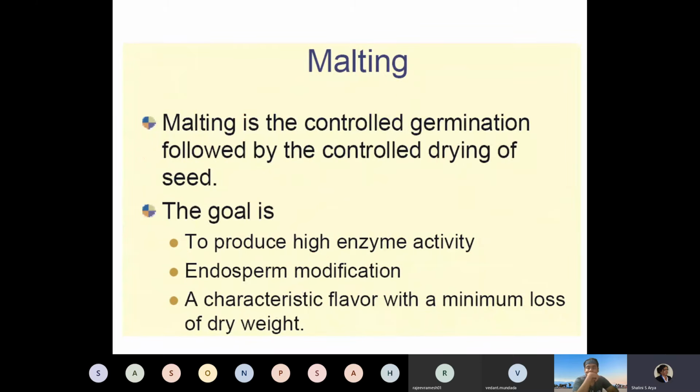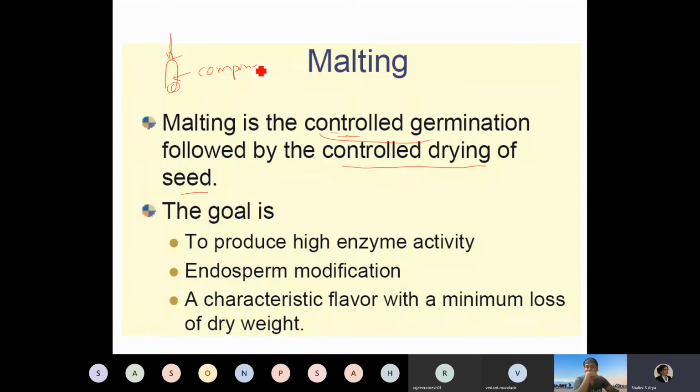So how is malting carried out? Malting is nothing but a controlled germination followed by the controlled drying of the seed. Controlled germination is very important. If you have an uncontrolled growth of the sprout, it will turn into a very long shoot.